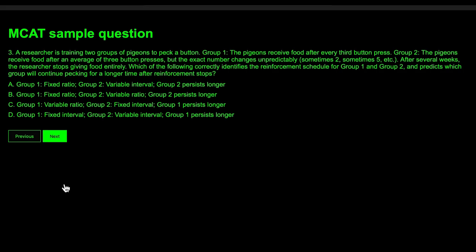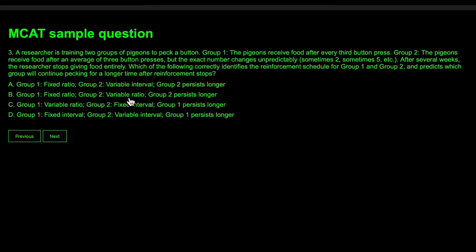That's fixed ratio. And group 2, the pigeons receive food after an average of 3 button presses. But the exact number does change. So the correct answer is B, because here is a common misunderstanding. Do not confuse variable interval with variable ratio, because variable interval is about time, variable ratio is about the individual